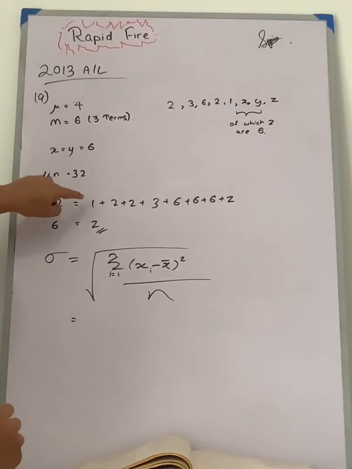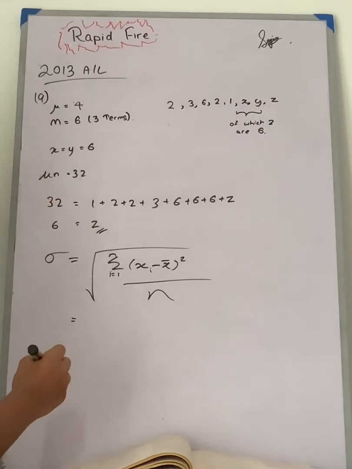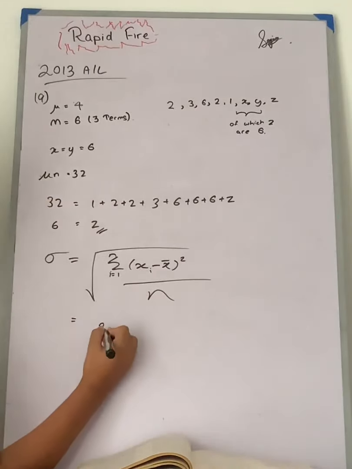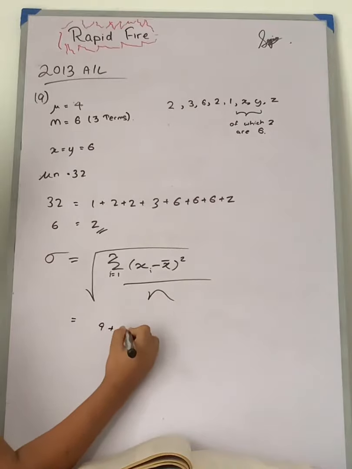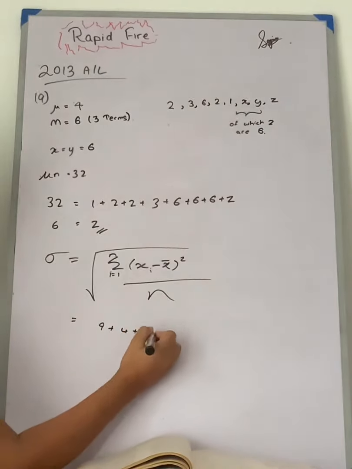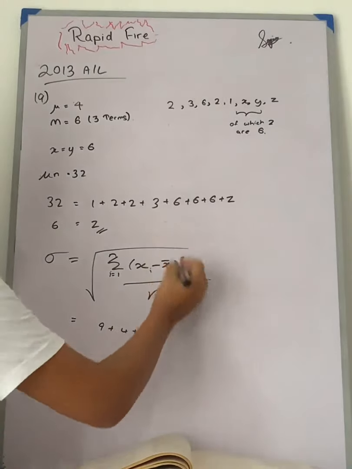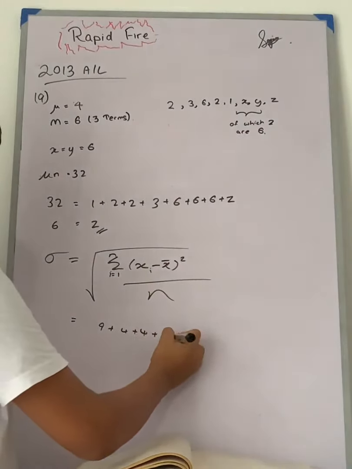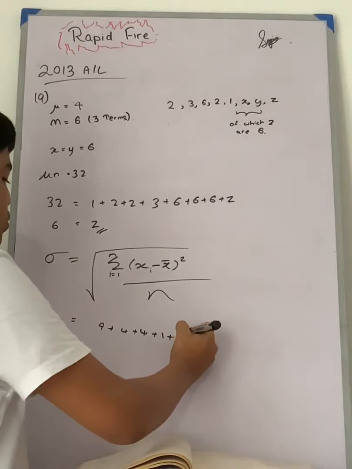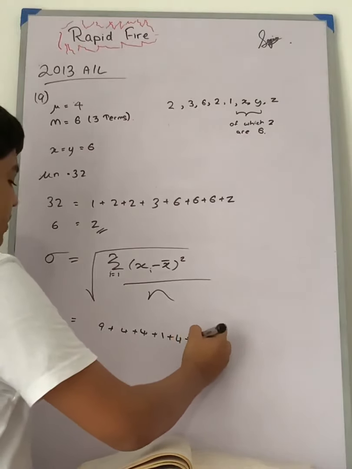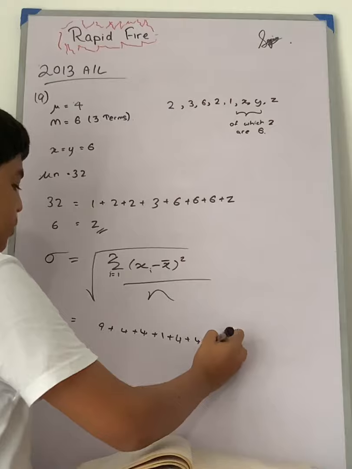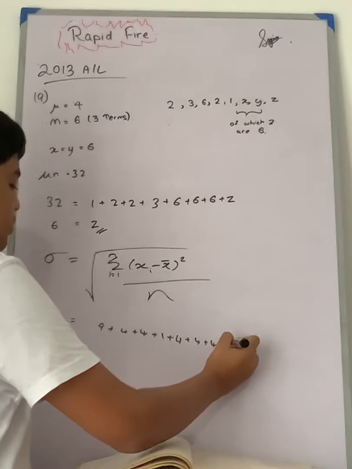So 1 minus 4 is minus 3, minus 3 squared is 9. Likewise for 2 it's 4, again, and for 3, 3 minus 4 is 1, so 1, and for 6, 6 minus 4 is 2, and that square is 4, plus 4 plus 4 plus 4.